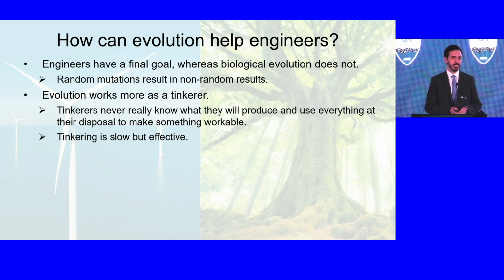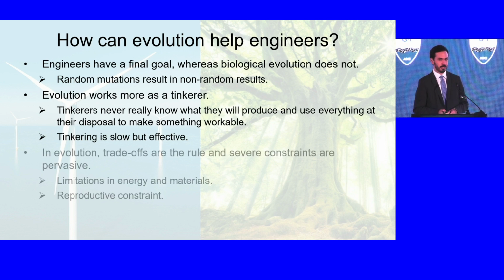Evolution works more as a tinkerer. And what do tinkerers do? Tinkerers just try a lot of different things without a real purpose, right? When I was in my PhD and my experiment wasn't working, I started tinkering. I started changing things until something worked. So tinkering is very slow. It takes a long time. But if you have enough time to try all the combinations, it's actually quite effective. And nature has done this for us.